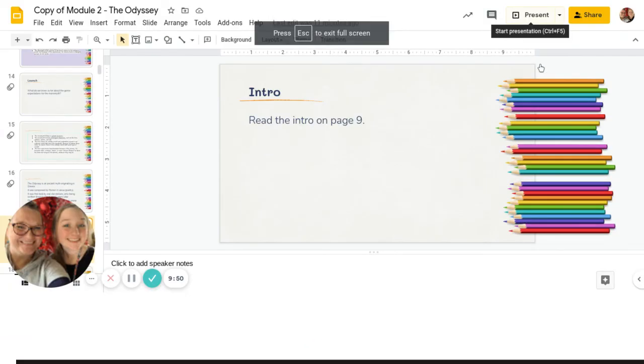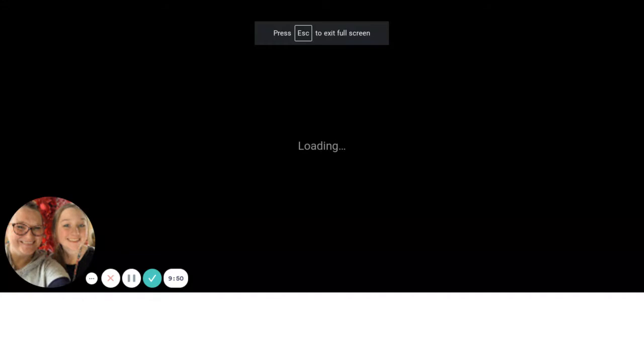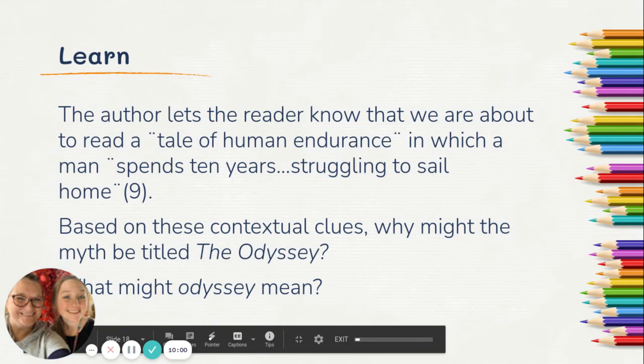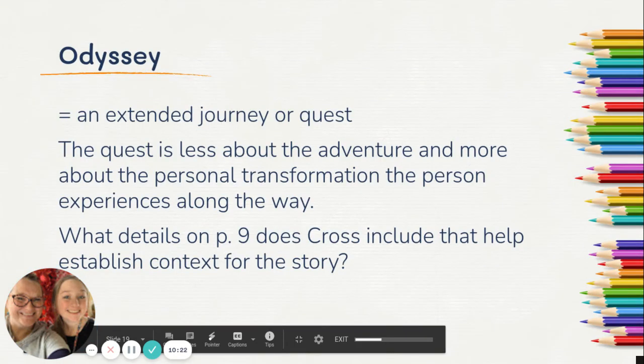So now that we've read the intro, the author lets the reader know in this introduction that we're about to read a tale of human endurance in which a man spends 10 years struggling to sail home. So, based on these contextual clues, why might this myth be titled The Odyssey? Well, first of all, we need to know what the word Odyssey might mean. Odyssey means an extended journey or quest.